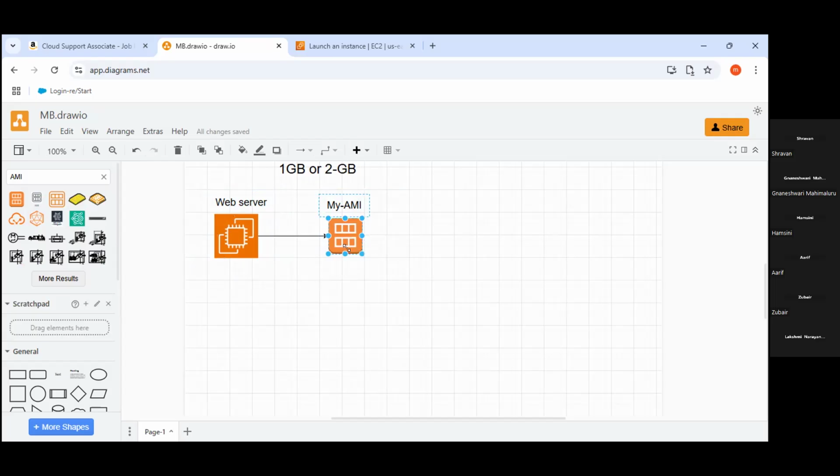Here is one important point. If you delete the running server, then nothing will happen to this AMI, folks. Why? Because it is just like a backup. And from that AMI, you can create multiple EC2 instances. Maybe you can use that AMI most of the time for auto scaling, or you can start a new server as per your understanding. Okay. So these are the basic points related to AMIs.